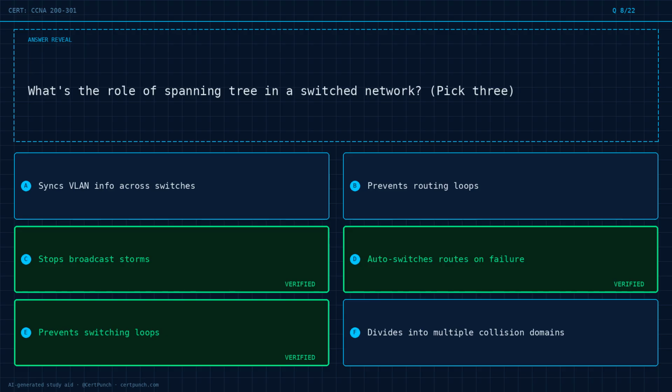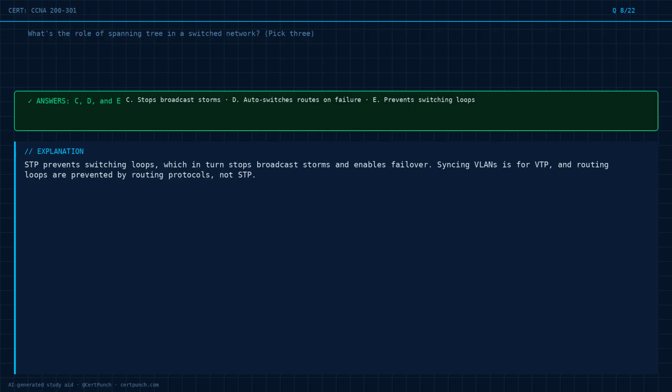The correct answers are options C, D, and E. Exam logic. STP prevents switching loops, which in turn stops broadcast storms and enables failover. Syncing VLANs is for VTP, and routing loops are prevented by routing protocols, not STP.